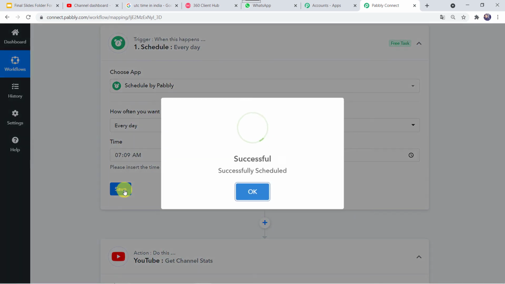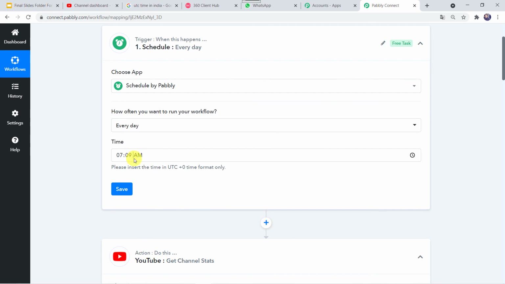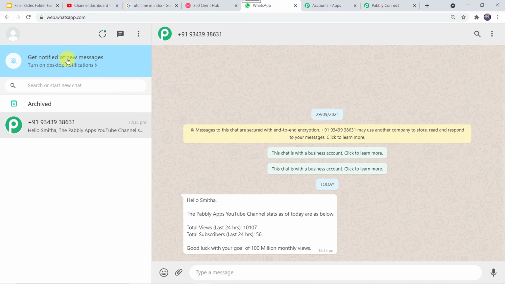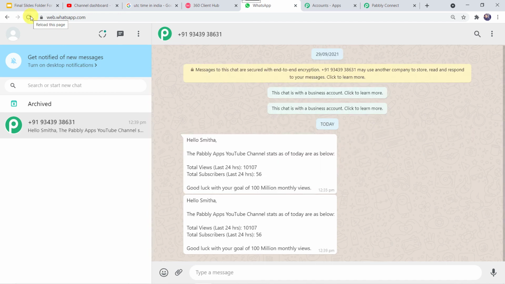And now we have to see that at 7:09 a.m., do we receive any WhatsApp message on the WhatsApp number or not. And now here we can see the time is 7:09 a.m. I'll just go to my WhatsApp account, and here I'll just refresh this page. Before refreshing itself, we can see a new message. Hello Smitha, the Pabbly Apps YouTube channel stats as of today are as below. Views and subscriber count. Good luck with your goal of 100 million monthly views. Okay, so here we can see that our integration is working fine and our scheduler is also working fine.